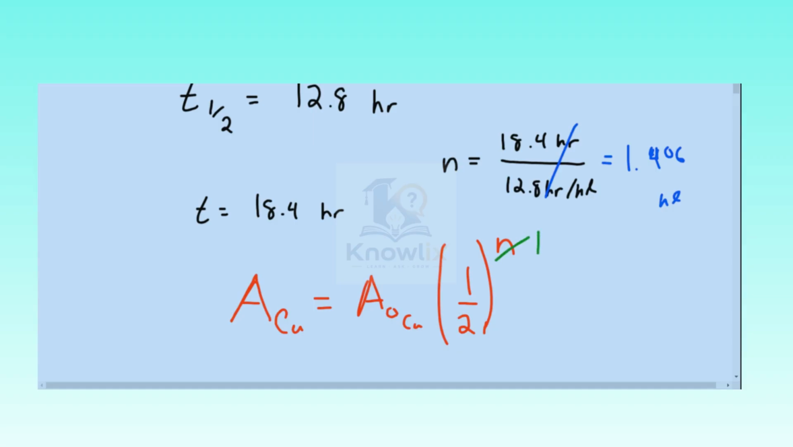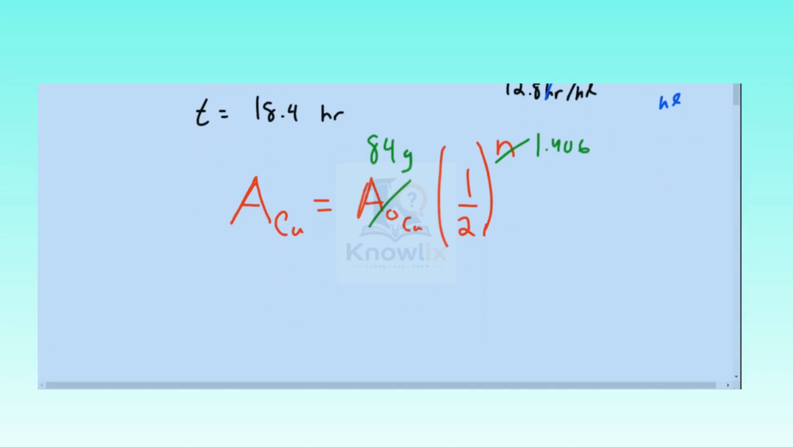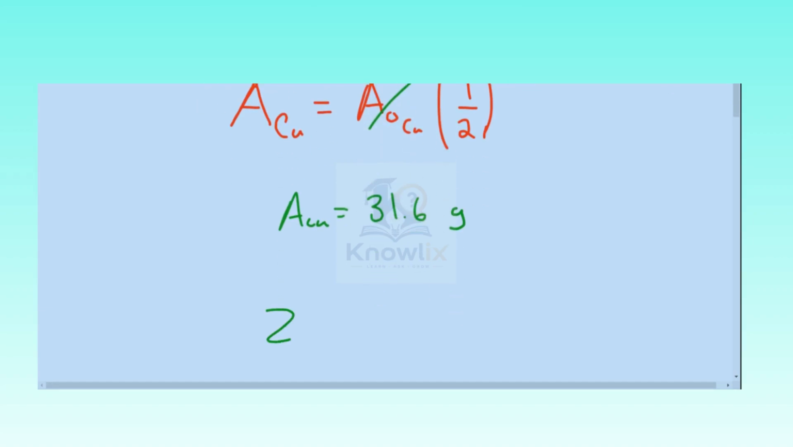We get 1.406, and our initial amount of copper here is 84 grams. That'll tell us that the amount of copper we have at the end here is going to be equal to 31.6 grams. Now, that's not the answer because we're asked to figure out the amount of zinc.